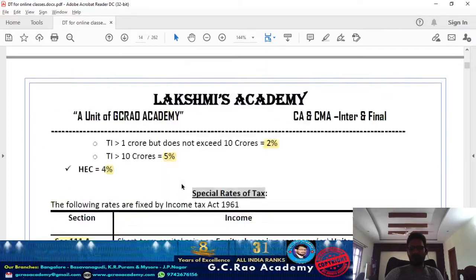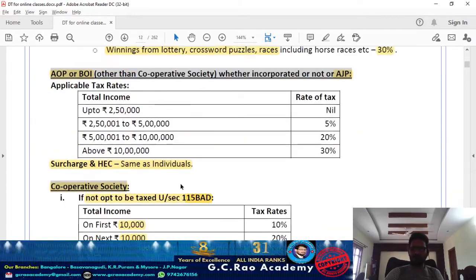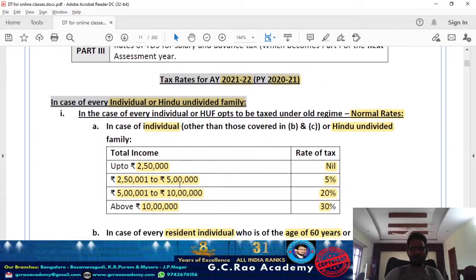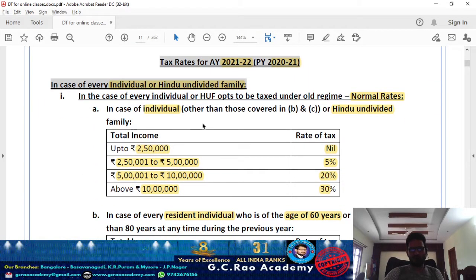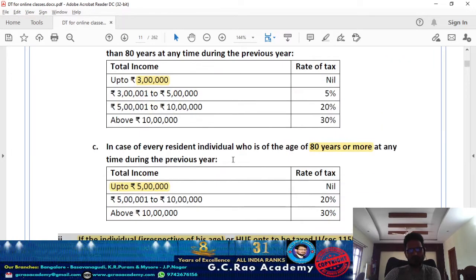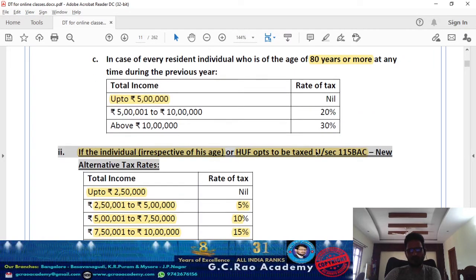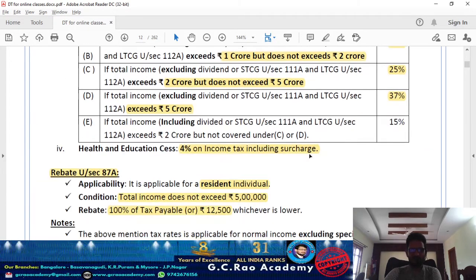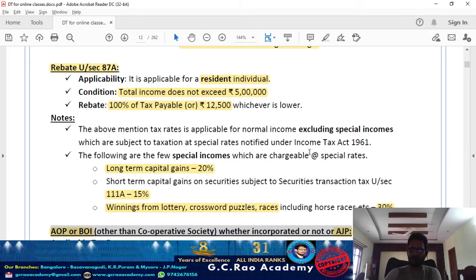These are the various tax rates that are applicable to different categories of assessees. Carefully check out the tax rates: individuals and HUF, normal tax rates, ordinary individual, senior citizen, very senior citizen, and concessional tax rates applicable to individuals and HUF under 115BAC. Next one, applicability of surcharge, and next one, rebate under 87A.